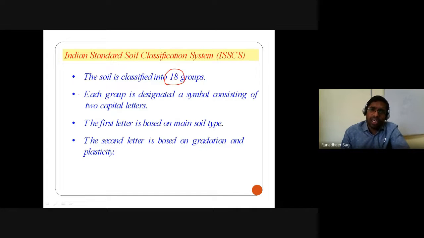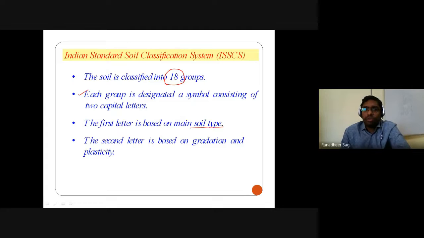Apart from that, everything we have talked about remains the same. Each group is designated by a symbol consisting of 2 letters, where the first letter mainly refers to the main type of soil that exists in that particular soil.